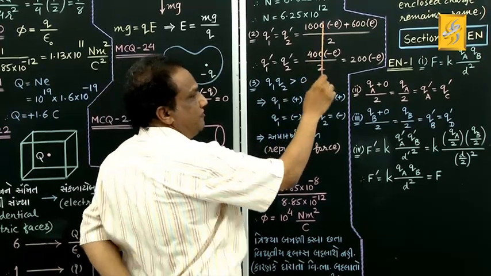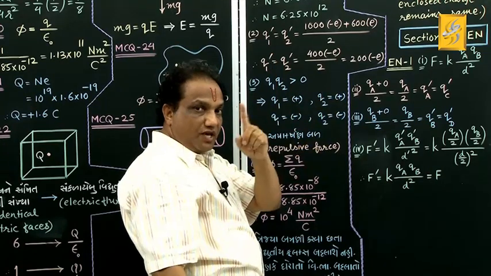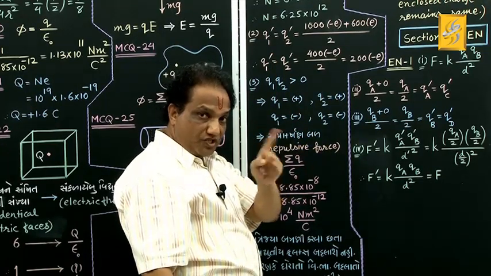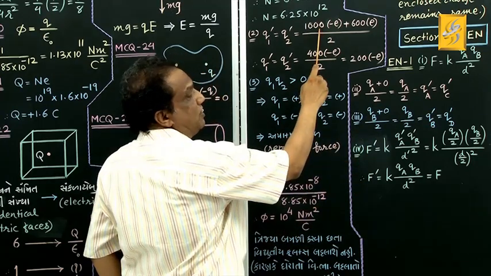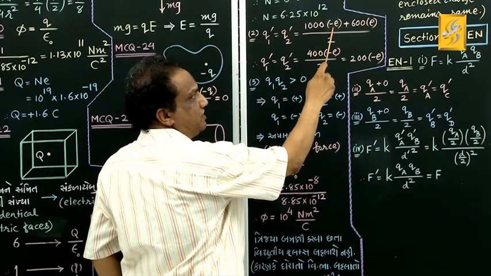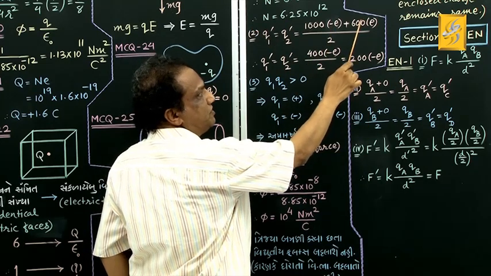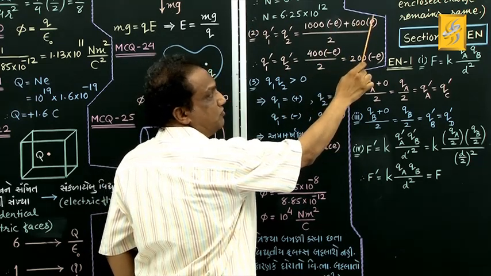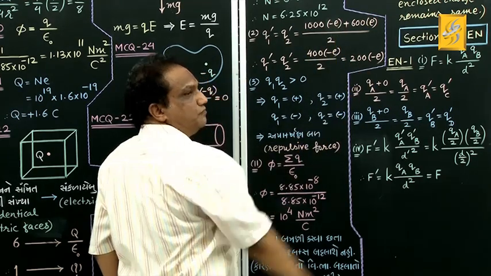When you bring them in physical contact and then separate them, the equal charge on both the spheres would be summation divided by 2. Charge of 1000 electrons will be 1000 into minus E, because charge of 1 electron is minus E. Charge of 600 protons will be 600 into plus E, because charge of 1 proton is plus E. And summation divided by 2, correct?